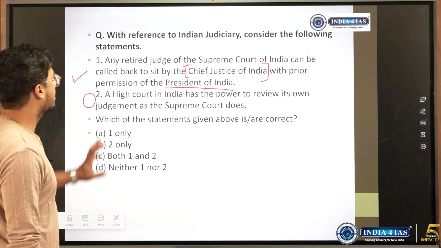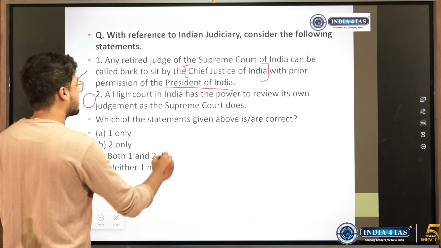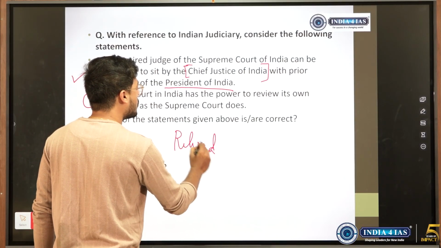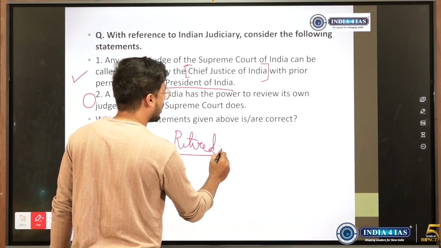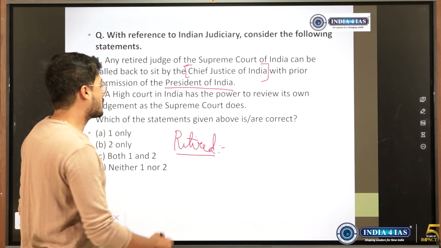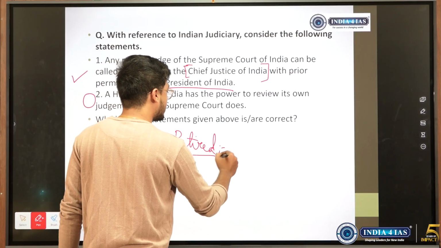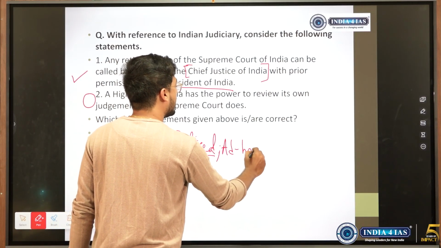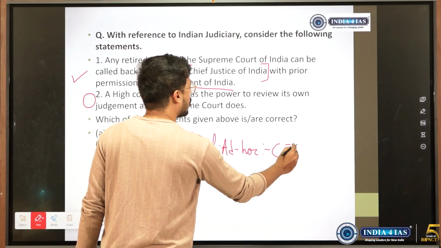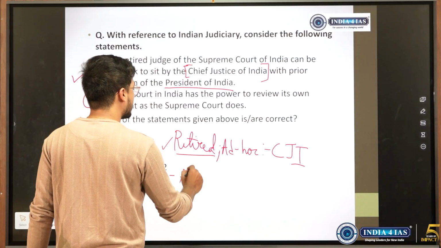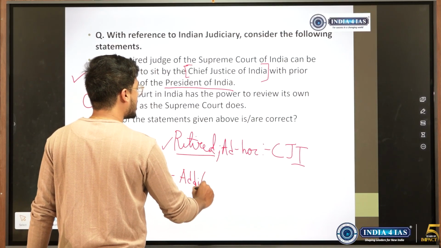Why? I'll tell you. First, retired judge of Supreme Court. One retired judge of Supreme Court can be called back by the Chief Justice of India with the prior consent of the President, and this power has been given in the Constitution itself. So for a retired judge, it is the Chief Justice of India, and for an ad hoc or temporary judge also it is the Chief Justice of India who will do it with the prior consent of the President. But when it comes to additional judges, the appointing authority is not CJI.